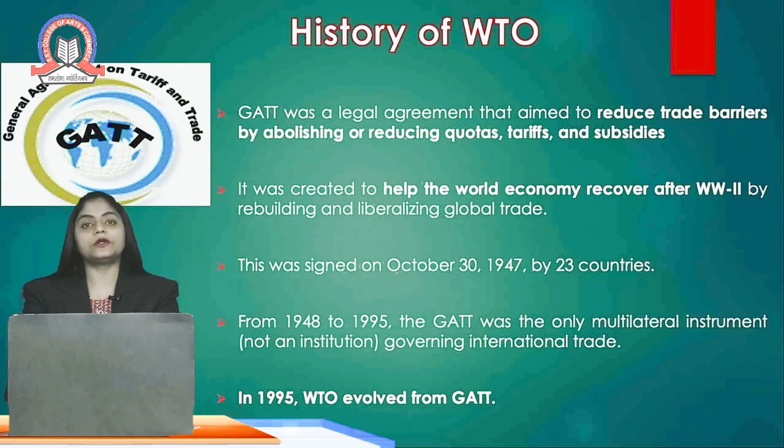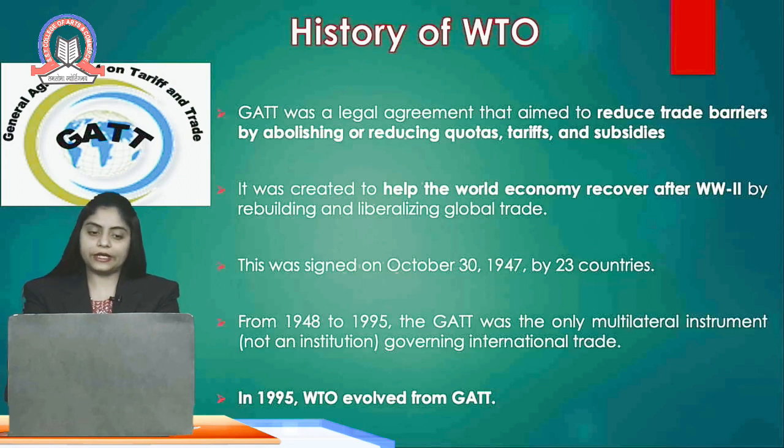The World Trade Organization's origins lie in the GATT, that is the General Agreement on Tariff and Trade. The GATT was a legal agreement that aimed to reduce trade barriers by abolishing or reducing quotas, tariffs and subsidies.